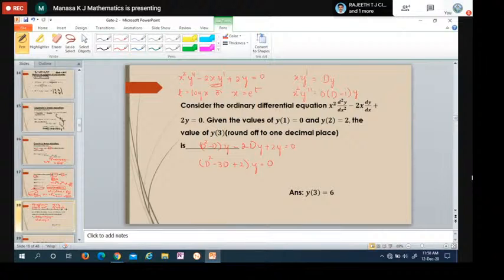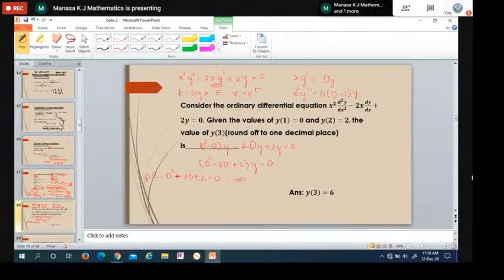Okay. Then we have to find the auxiliary equation, that is equate d square minus 3d plus 2 is equal to 0. This is called the auxiliary equation, or some of them will write it as m square. They'll just replace d by m: m square minus 3m plus 2 is equal to 0.